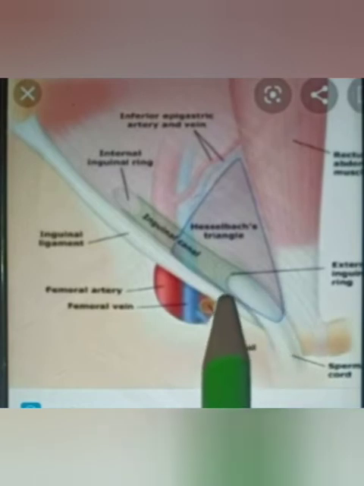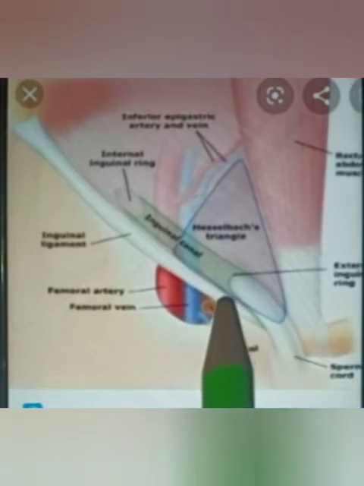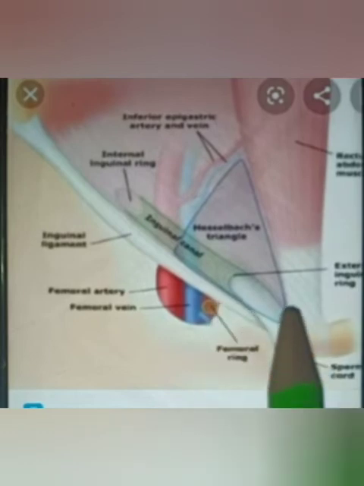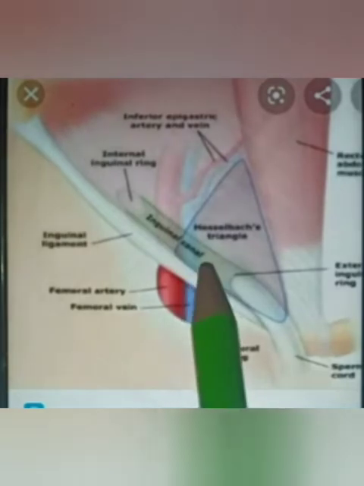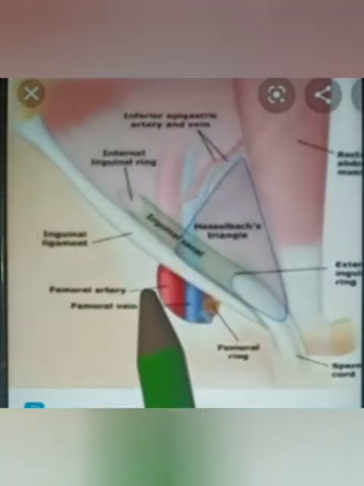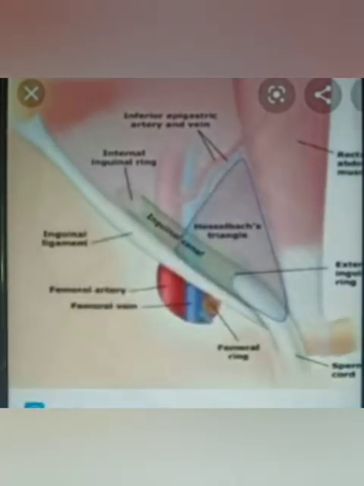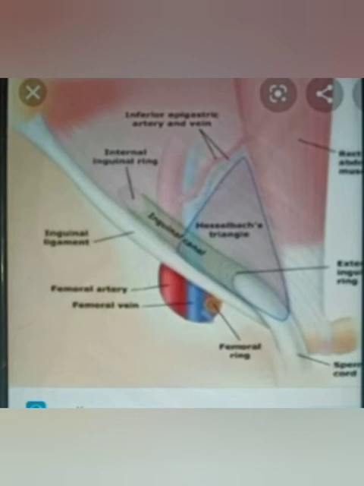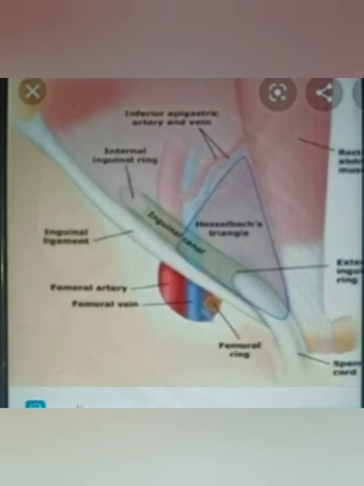Then the ilioinguinal nerve enters the canal through the interval between the internal and the external oblique muscle and passes out through the superficial inguinal ring. Then the constituents of the spermatic cord. What are the constituents of the spermatic cord? It contains the ductus deferens, testicular and cremasteric arteries, the artery of the ductus deferens, the pampiniform plexus of veins, the lymph vessels from the testis, the genital branch of the genitofemoral nerve, the sympathetic plexus of nerves, visceral afferent nerve fibers, and remains of the processus vaginalis.